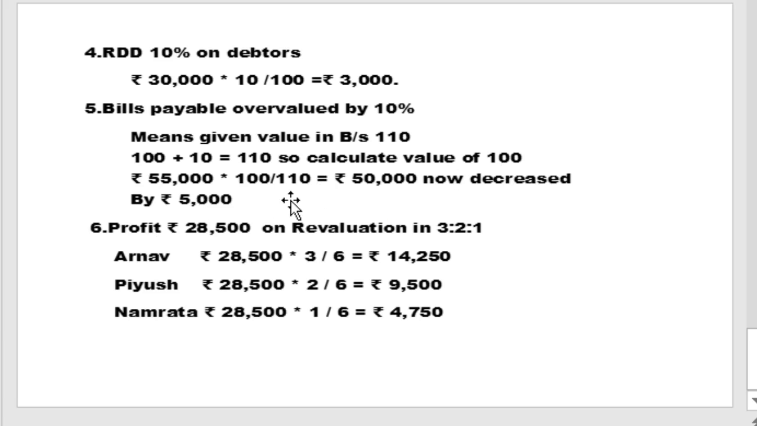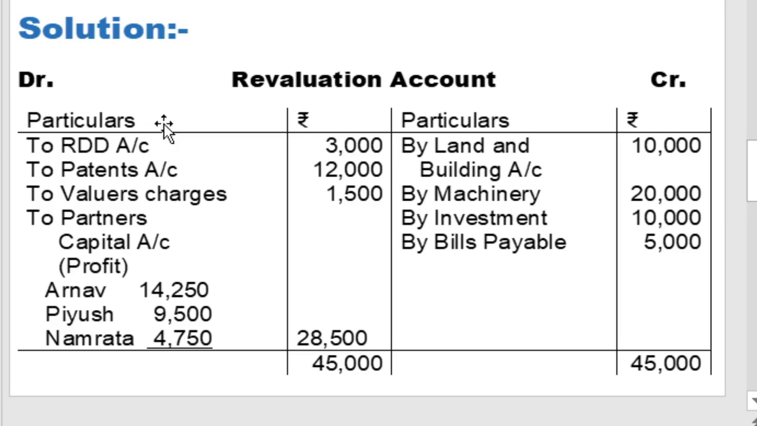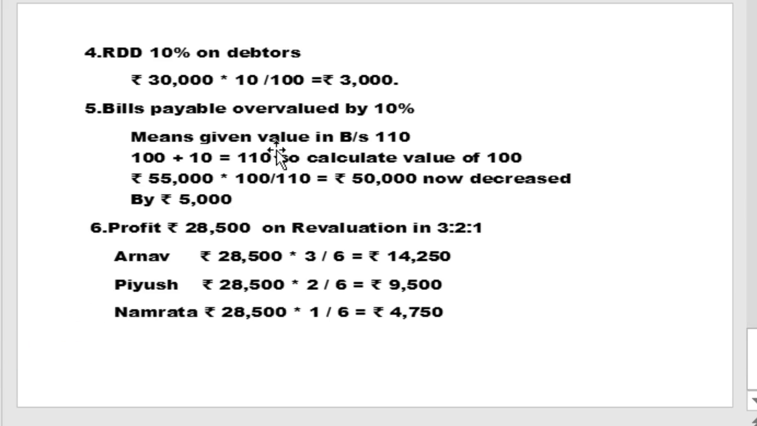Now the decrease is rupees 5,000, old value 55,000 and new value 50,000. So the decrease in the value of bills payable by rupees 5,000, means overvaluation of liability, means decrease in the value of liability by rupees 5,000, that is the benefit. So revaluation account credit and bills payable account debit. So entry will be bills payable account debit to revaluation account. On the revaluation account credit side, by bills payable rupees 5,000, because bills payable decreased by 5,000. In the new balance sheet liability side, bills payable, write the new value, amount of bills payable 50,000, recorded in the new balance sheet.